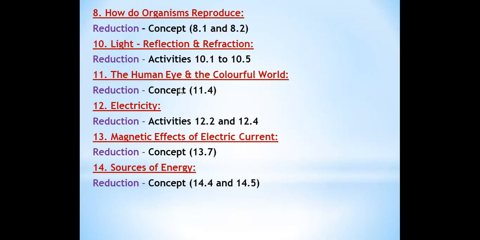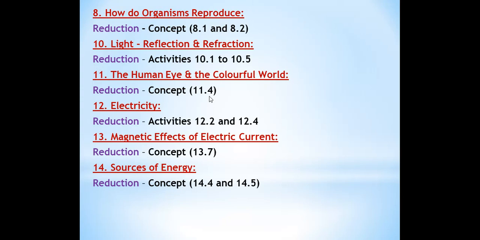Next is the human eye and the colorful world. In this chapter, only one concept is removed, that is concept 11.4, dispersion of white light by a glass prism, page number 103. That is removed from the syllabus. The full chapter we have to read. Only this topic we don't have to read: dispersion of white light by a glass prism.